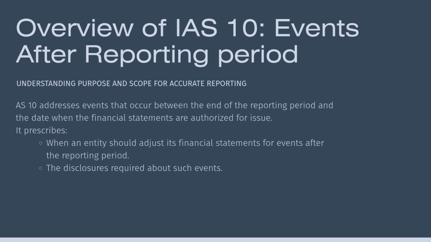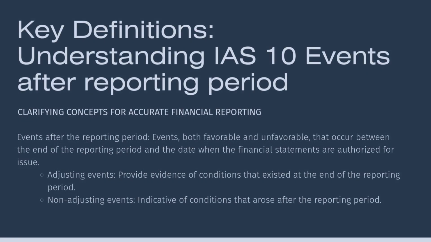The events after the reporting period are those, favorable or unfavorable, that occur between the financial year end, the reporting date, and the moment the financial statements are authorized for issue. This final window of time is crucial because events during this period can drastically impact the truth and fairness of your financial report. IAS 10 splits these events into two distinct categories, each requiring a different treatment: adjusting events and non-adjusting events. The distinction hinges on one key question: did the underlying condition exist at the balance sheet date?